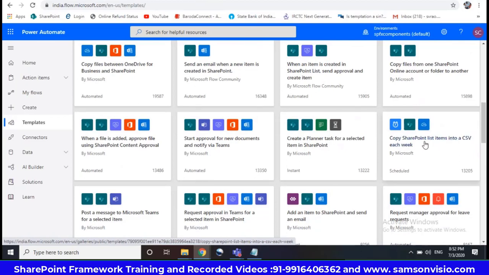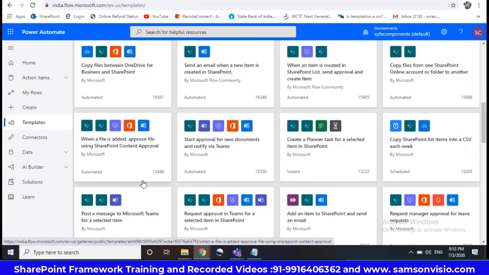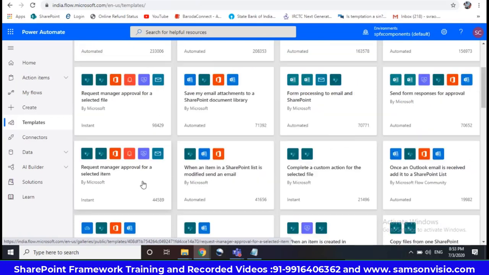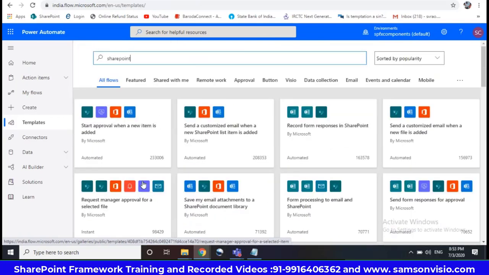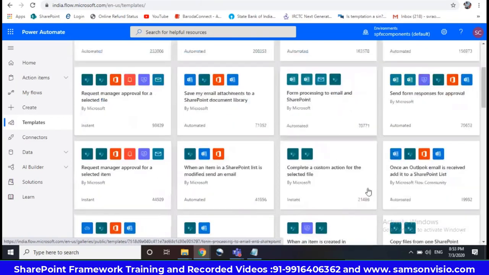That means a scheduled flow. There are 3 types, right? Scheduled, automated, instant. So on a weekly basis, you can do it. There are many templates available. If it suits your requirement, you can take it directly from the template.